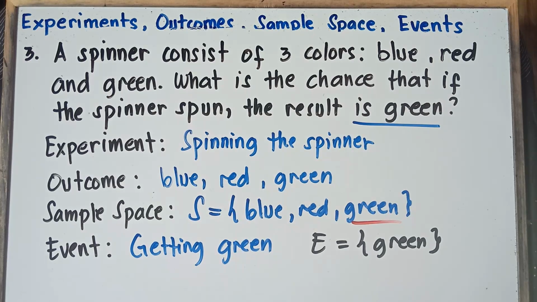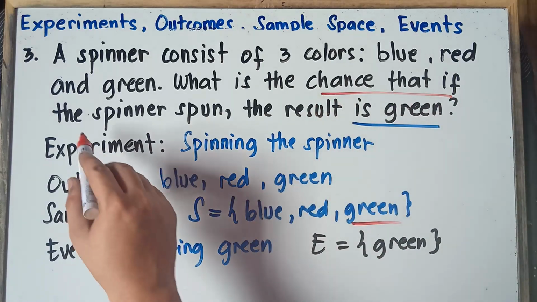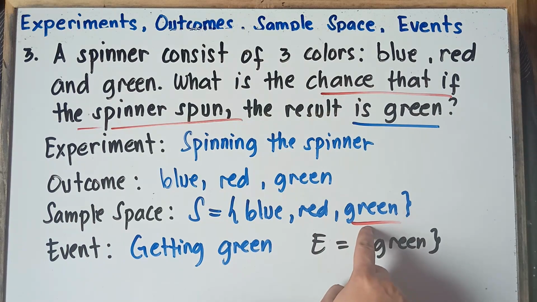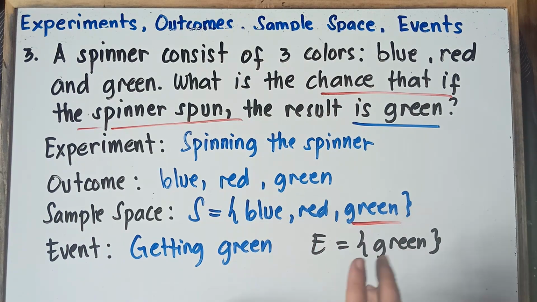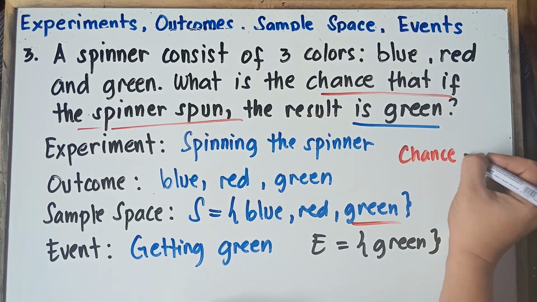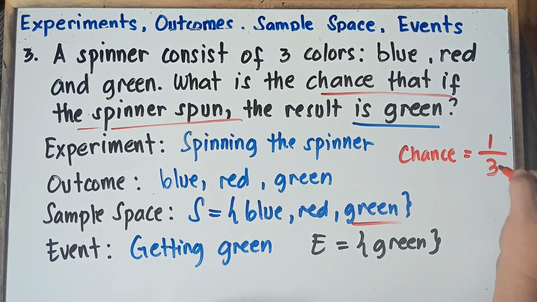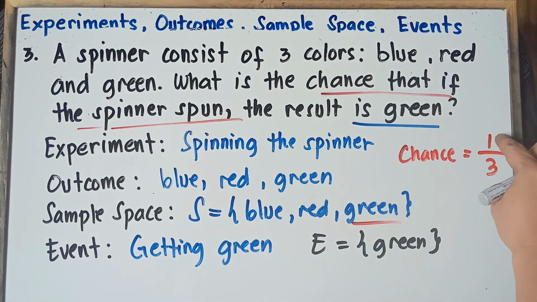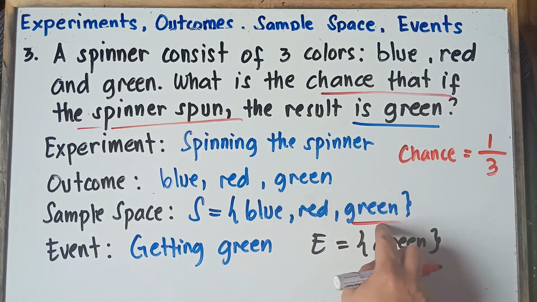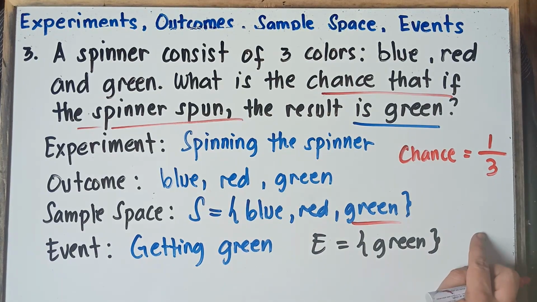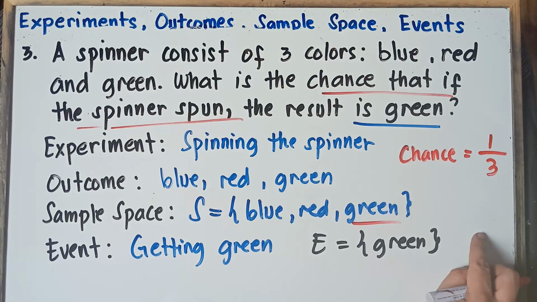Now, if the teacher will ask you for the chances, once again, the chance that if the spinner is spun, the result is green. So once again, class, you only have one green with regards to the sample space. So therefore, the chance, that would be 1 over 3. Now, question, sir, why is it 1 over 3? Because you only have one green, and then the total number of outcomes, there would be 3. So there would be 1 over 3. Simple as that, class. For the chances, the answer, class, is 1/3.